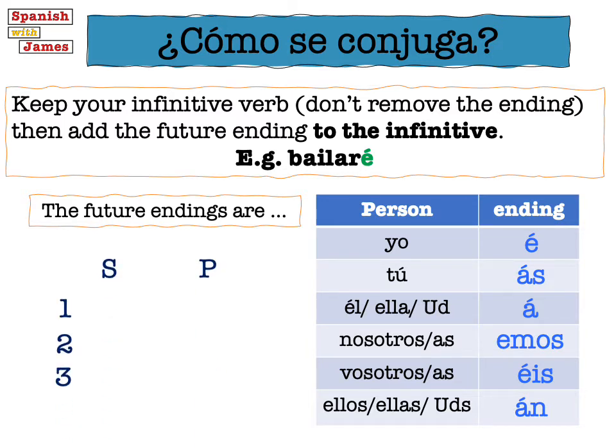So looking over here in the bottom left, we've got the first, second, and third persons, and a column for the singular, and a column for the plural. So our endings go into this as follows. É, ás, á, that's our first person, second person, and third person singular. Emos, éis, án, so our first person, second person, and third person plural. So you'll notice now that this makes it a little bit easier to categorize the E's and the A's.